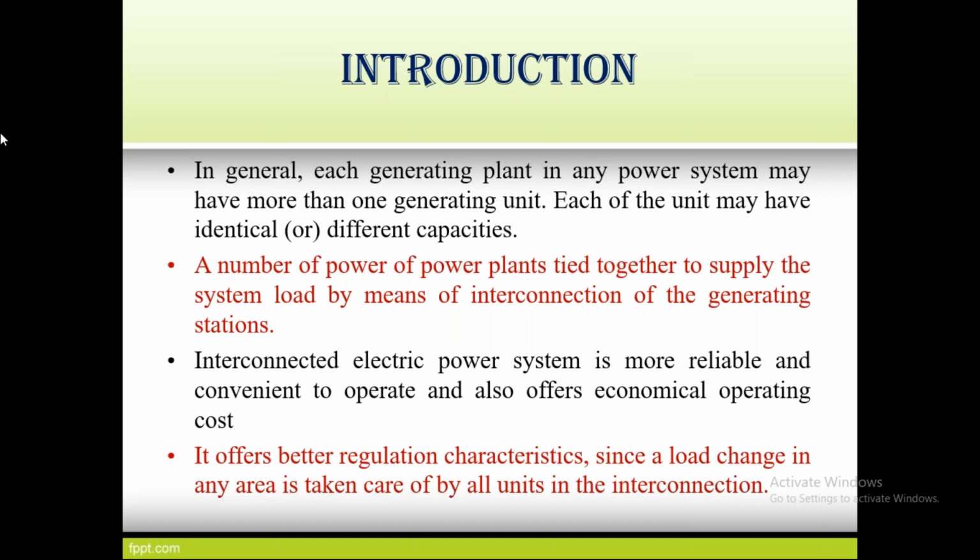This type of interconnection offers better regulation characteristics. What is the need for interconnection? The load is not constant. Suppose the load is 500 megawatts, but the 500 megawatts is not constant. Sometimes it may be more than 500, sometimes less than 500. So based on the load demand, we have to plan which plant should be economical to deliver the load. That is the reason that, in the present electrical system, most probably two generating stations are interconnected.